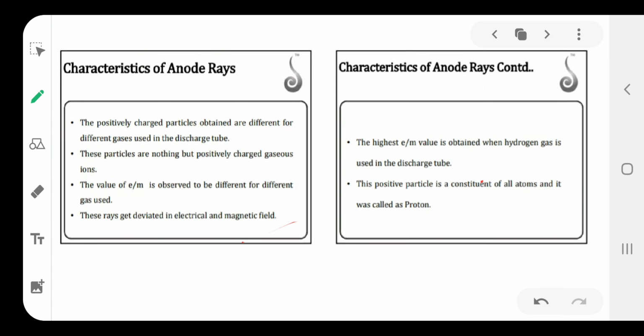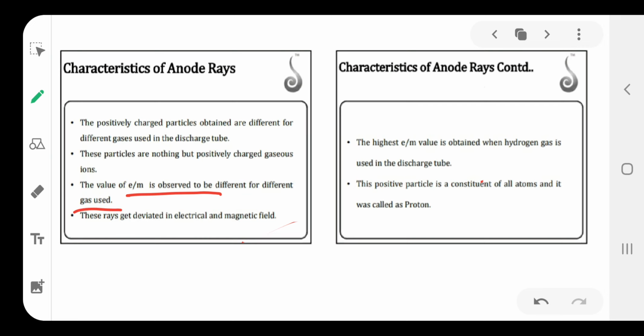Next, what are the properties of the anode rays? Anode rays travel in a straight line in the absence of electric and magnetic fields. These are invisible particles, but in the presence of electric and magnetic fields, the anode rays are deflected toward the opposite side, opposite to the cathode rays. The deflection of the anode rays in an electric field is completely opposite to that of the cathode rays. The properties of anode rays depend on the nature of the gas used in the discharge tube. That means depending on the nature of the gas, the charge by mass ratio of the proton is different.